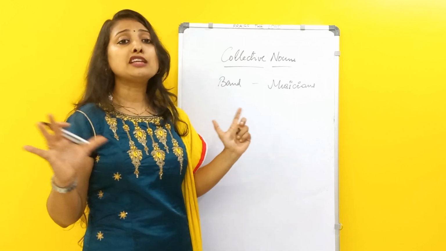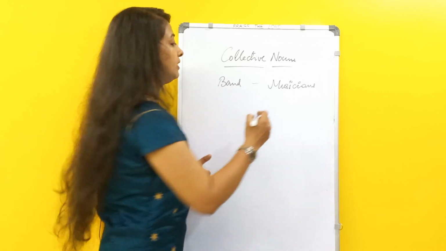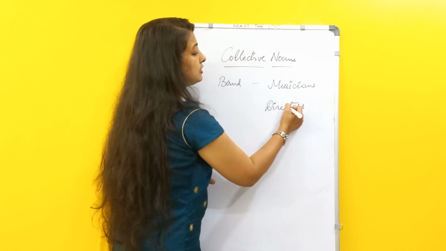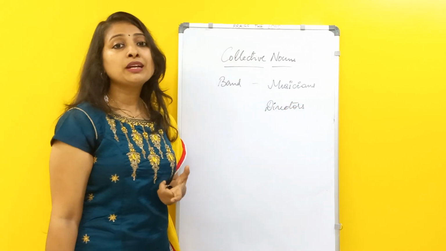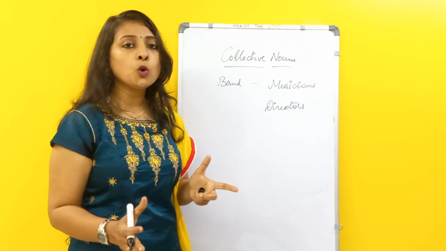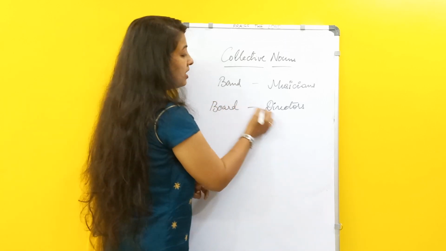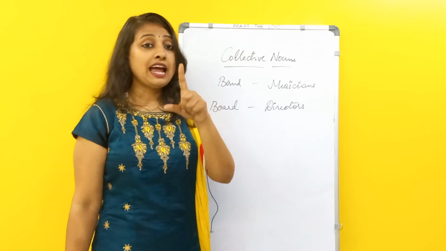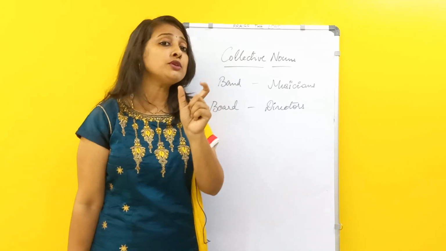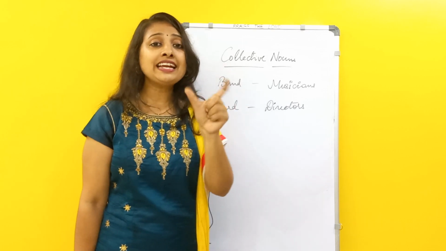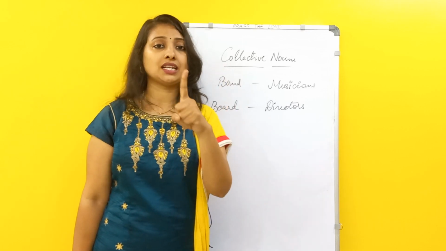Similarly, if there are so many directors, we will call them a board. A board of directors. And if you notice, I am using "a" in front of all these. "A" indicates that it is only one.